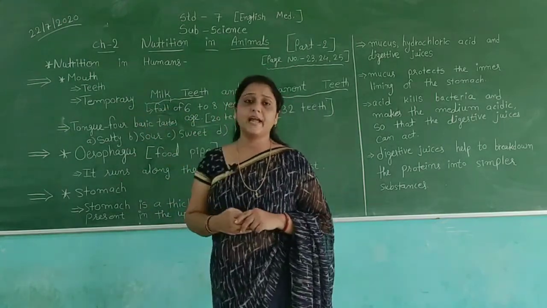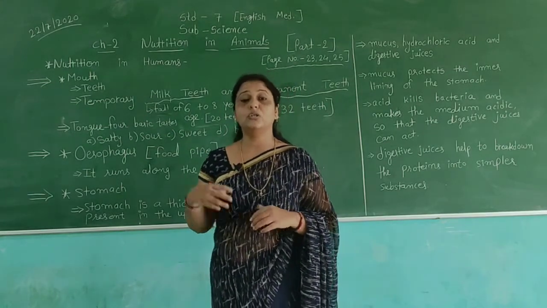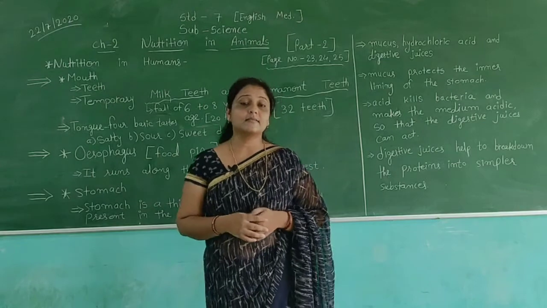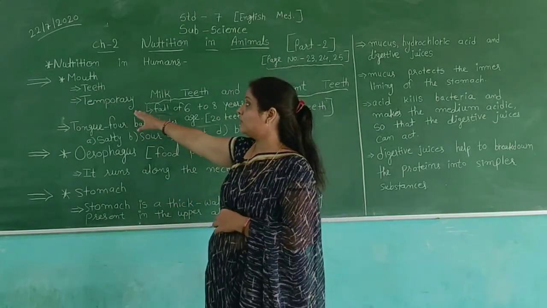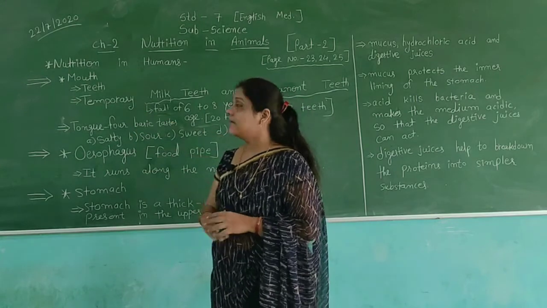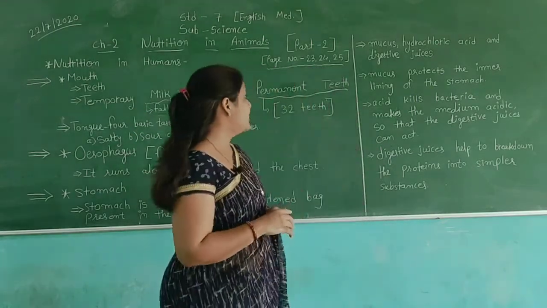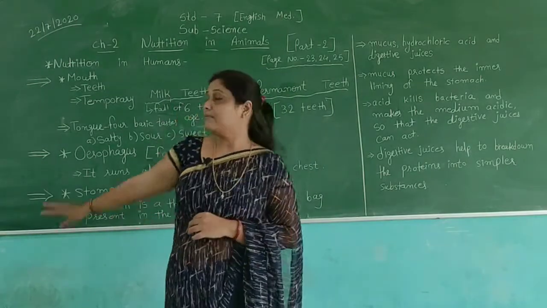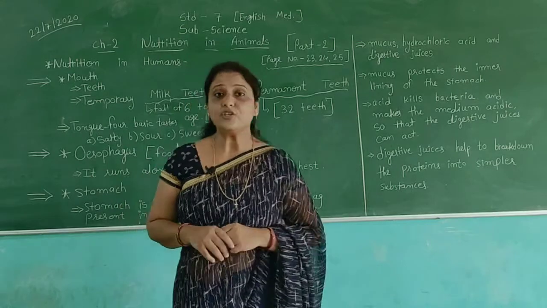We also have different types of teeth in our mouth: canines, incisors, premolars and molars. We also have two types of teeth, temporary milk teeth and permanent teeth.